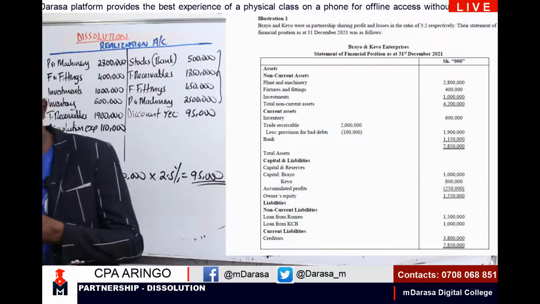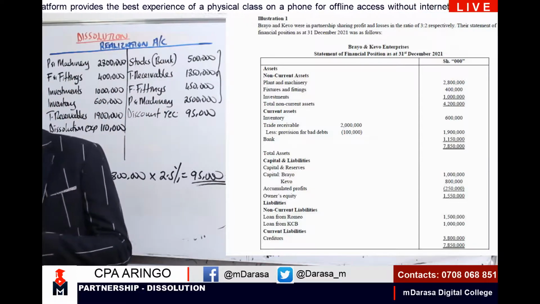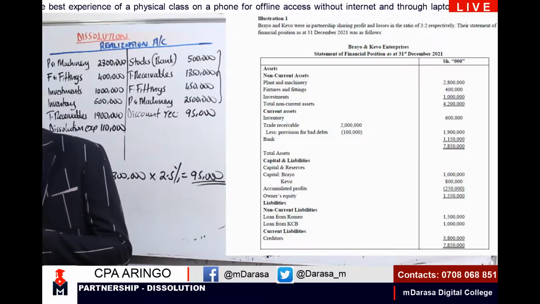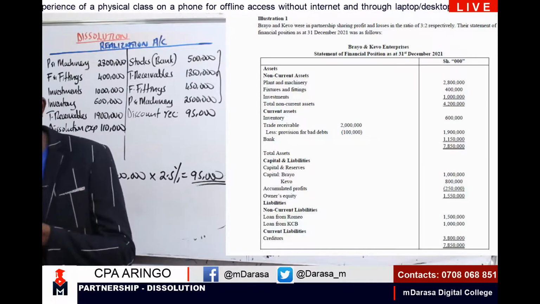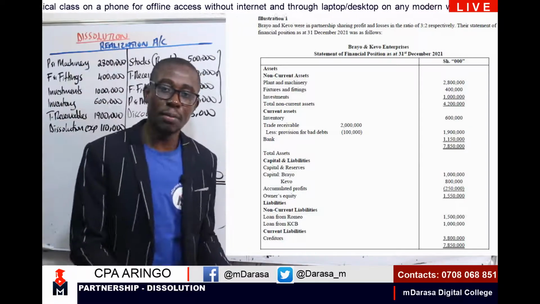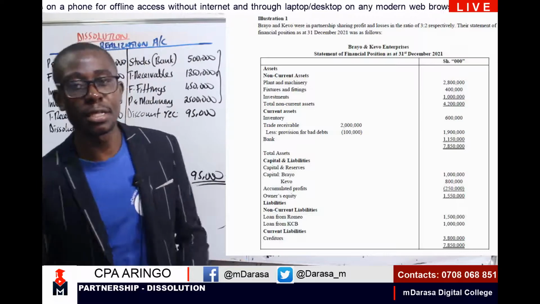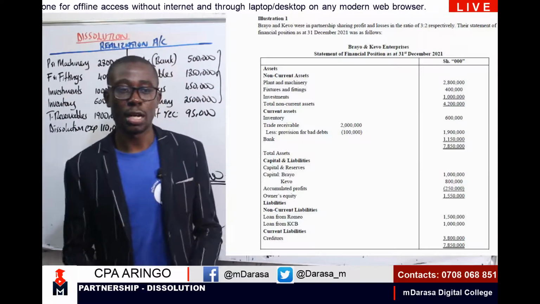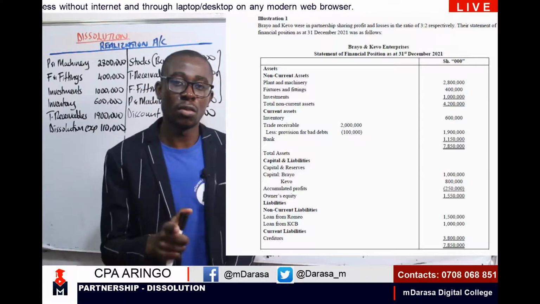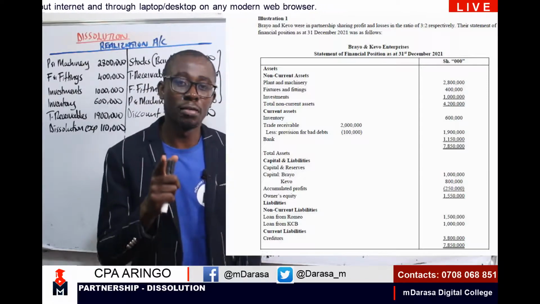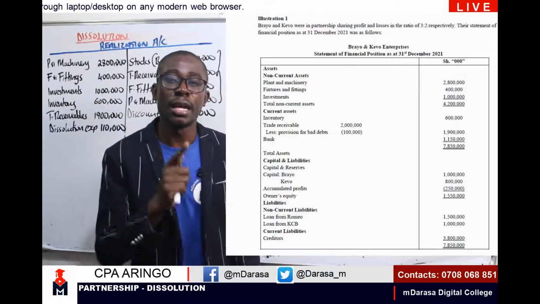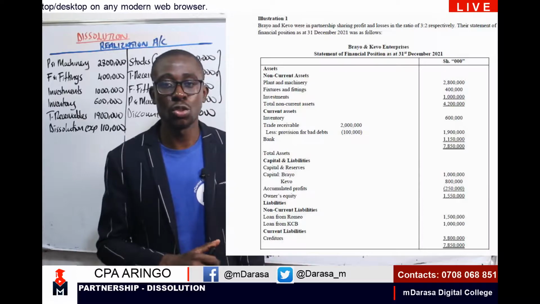With assets taken over by the partners at agreed values, we are going to debit our partner's capital account, and we credit our realization account. Kindly mark that clearly.